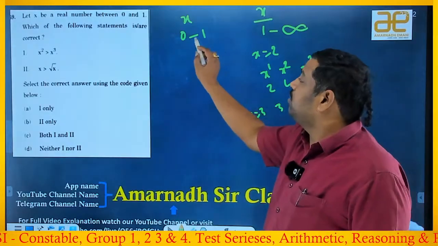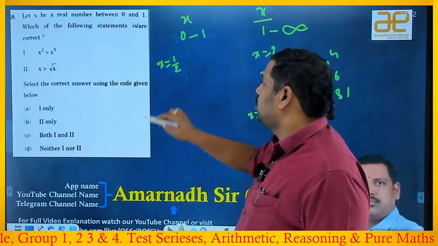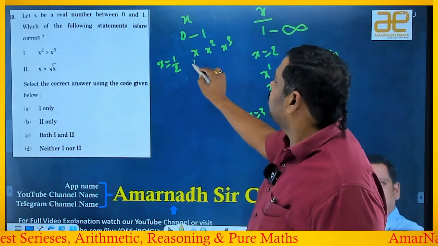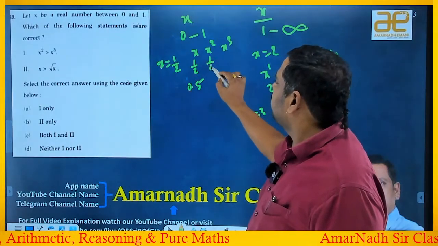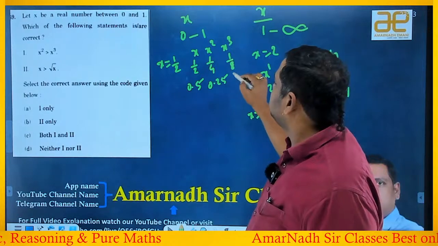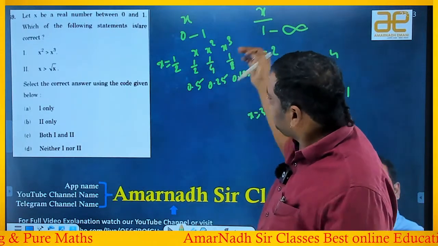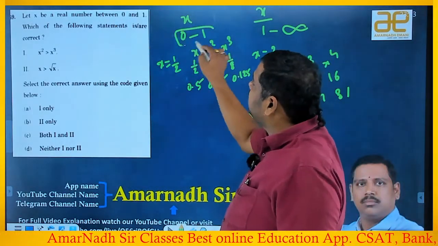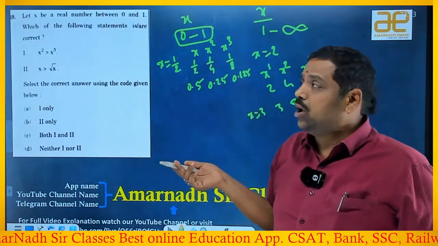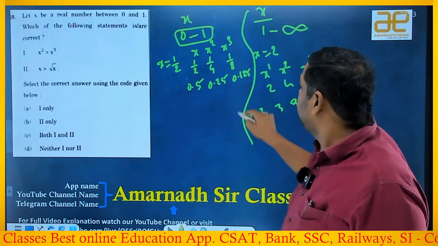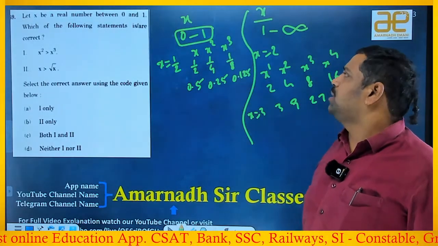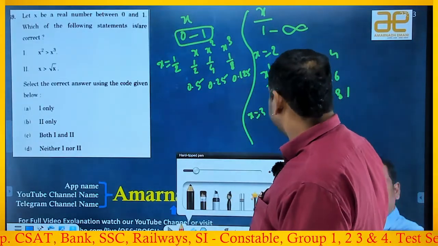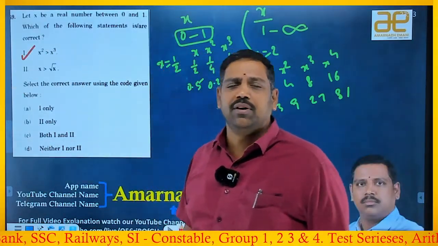But between 0 and 1, suppose I take X equal to 0.5. If you write X, X square, X cube: X means 1 by 2, that is 0.5. X square is 1 by 4, 0.25. X cube is 1 by 8, 0.125, means as the power increases, the value decreases. He said that X is a real number between 0 and 1, means it is lying between 0 and 1, means I have to take an example of 1 by 2 only, right? Okay, then which of the following is correct? X square is greater than X cube, yes, exactly, because as the power rises, the value reduces. So first is the correct one.